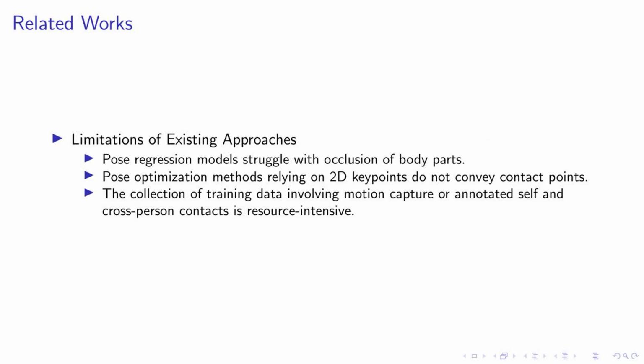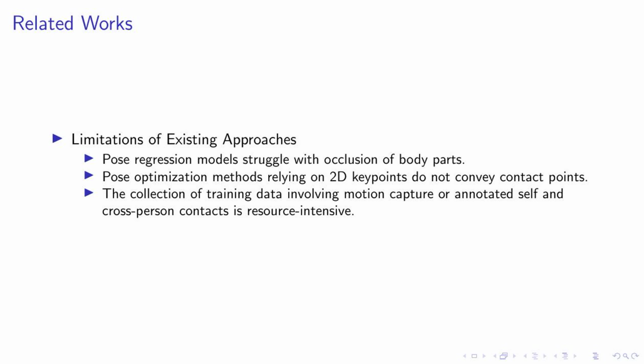In this slide, we delve into the limitations of existing approaches in the field of pose estimation and optimization. Firstly, pose regression models often struggle when body parts are occluded, making it difficult to accurately predict poses in such scenarios. Secondly, methods that rely on 2D key points for pose optimization often fail to convey contact points, which are crucial for understanding interactions between individuals or between different parts of the same body.